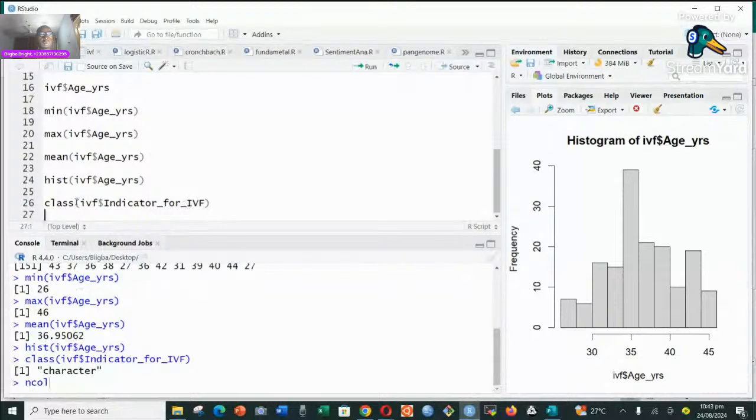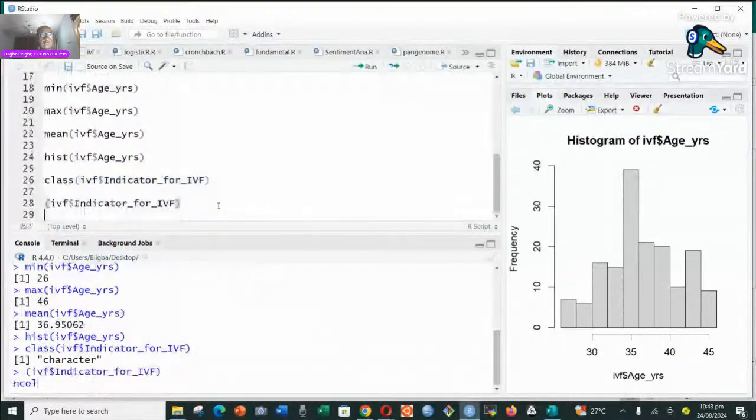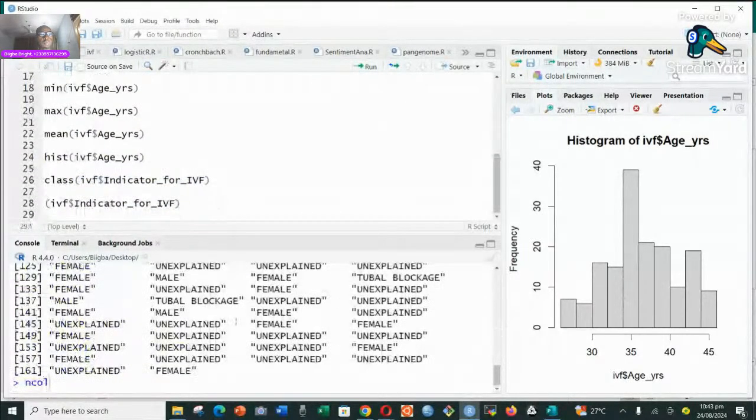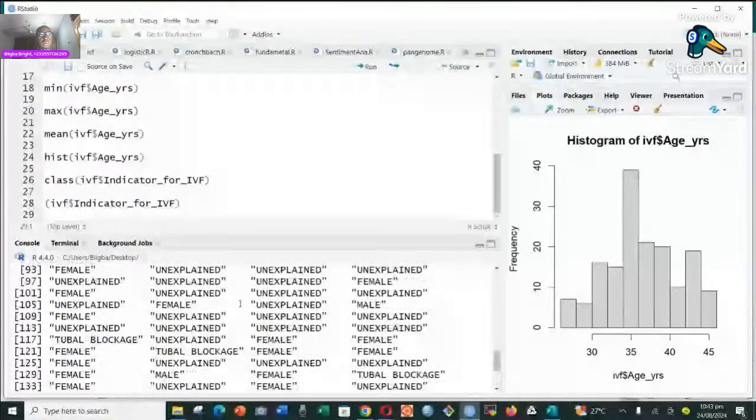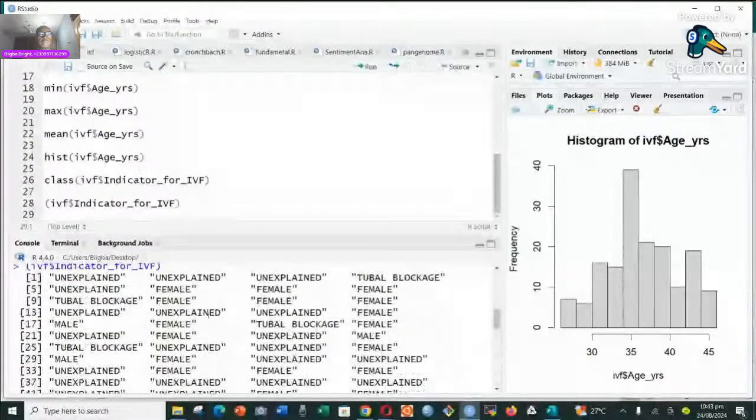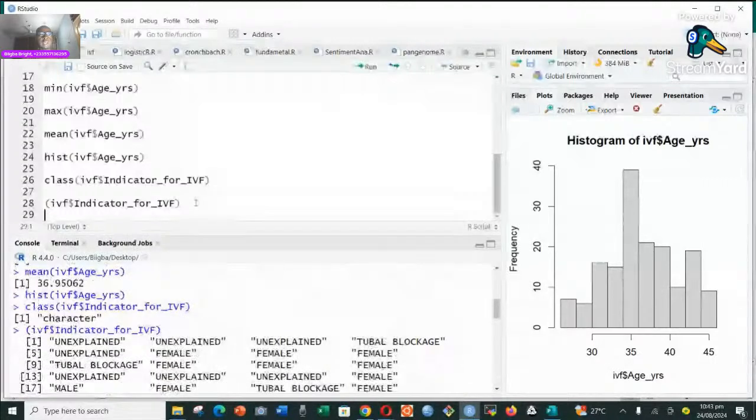So what I'm simply going to do is come here, copy it, enter here, paste it, and run it. It's simply going to print the individual characters in that particular variable. So you can see all of them are characters. If you want to know how they are distributed, you can just plot it. But you cannot plot it this way. You need to convert it into factors.